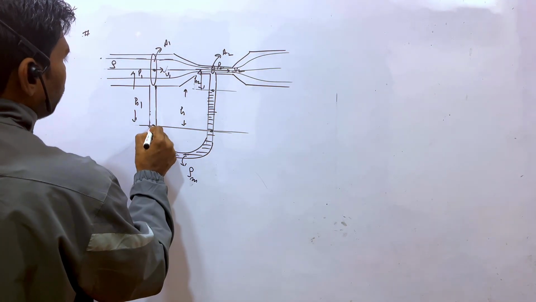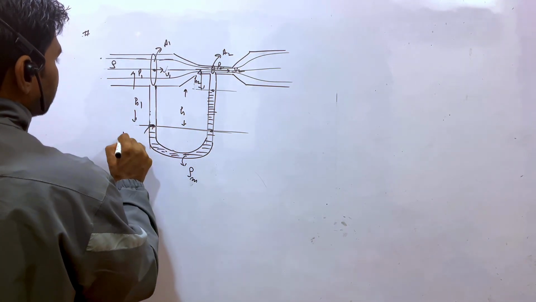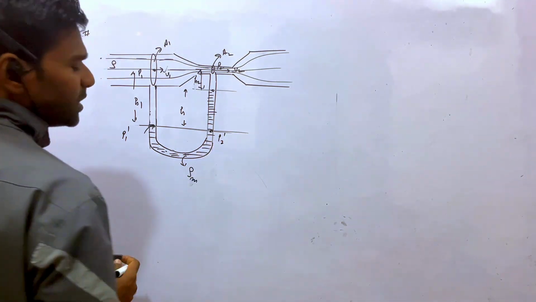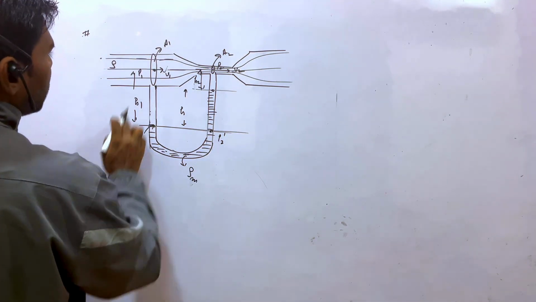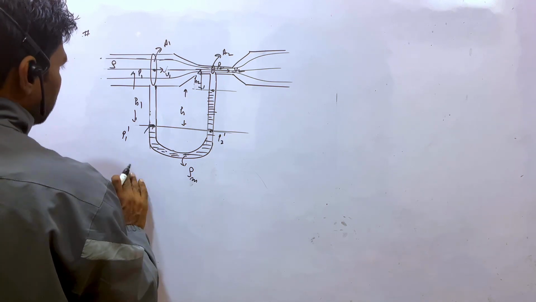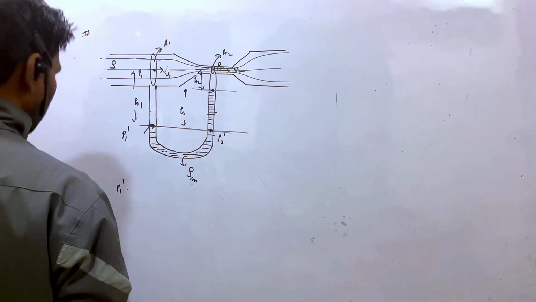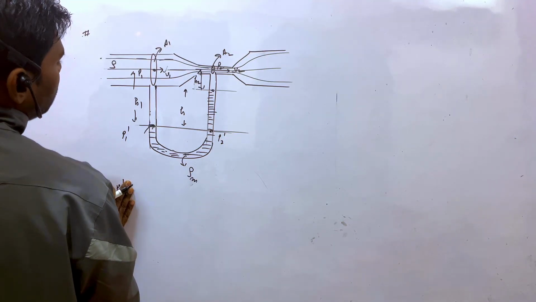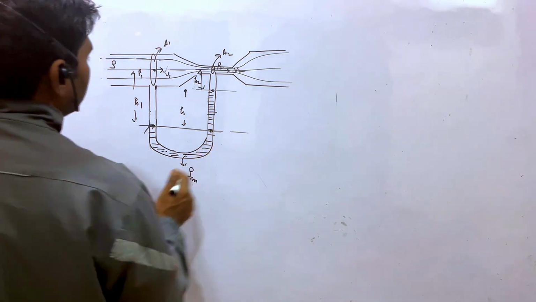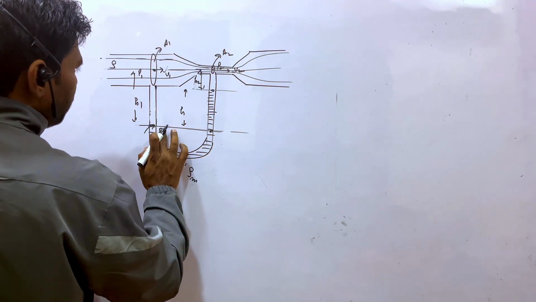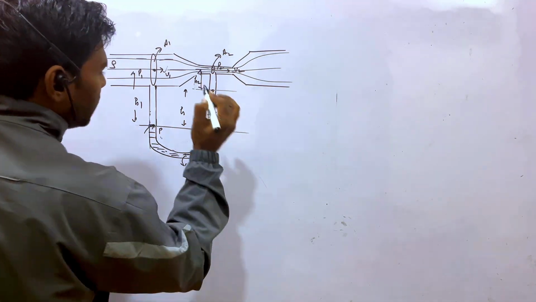At this point, what will be the pressure? P dash, P1 dash. At this point, the P2 dash. The P1 dash will be equal to what? P1 dash is equal to what? Or instead of this, you may write in this way. If the pressure at this point is P1, and the pressure is P also.